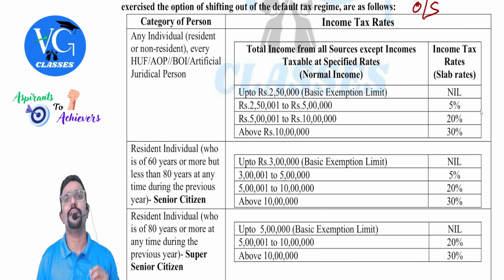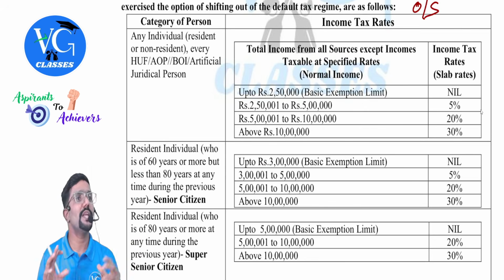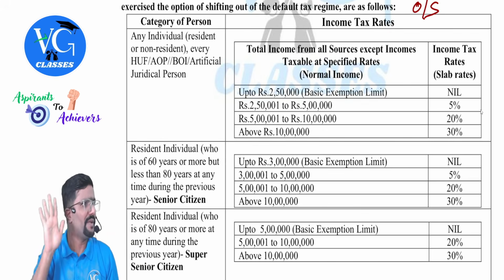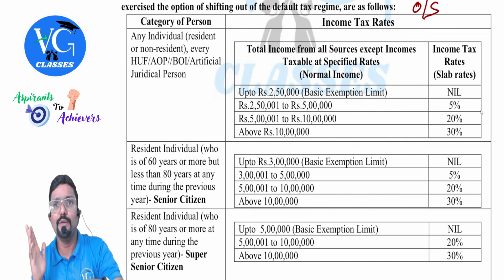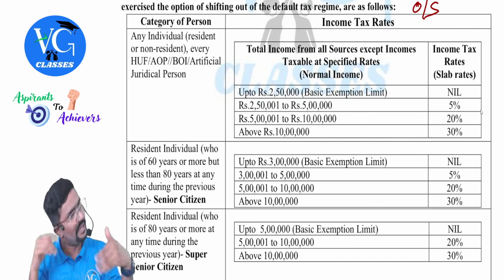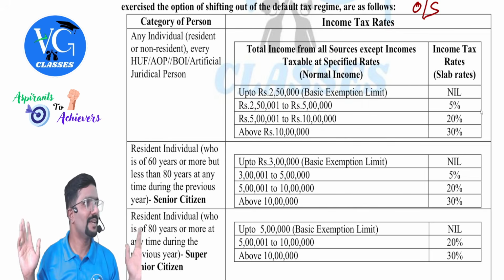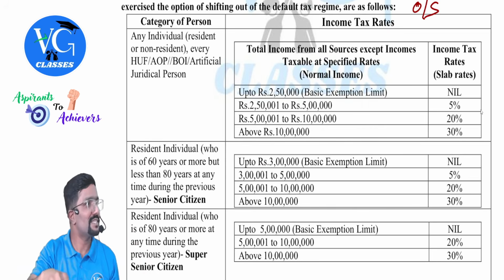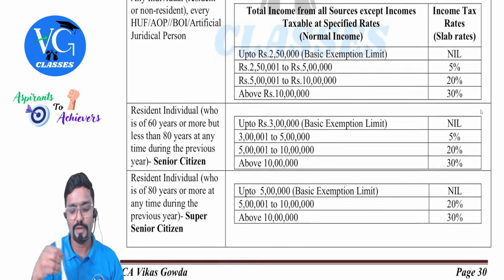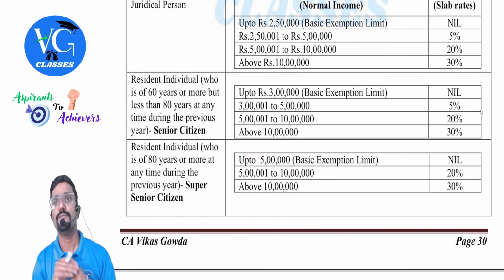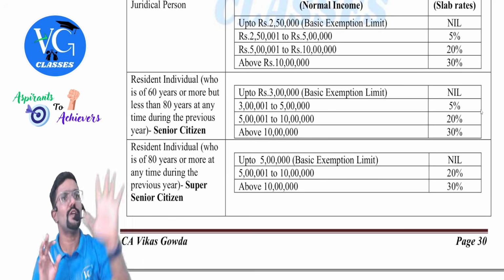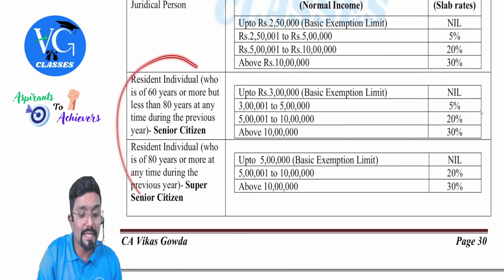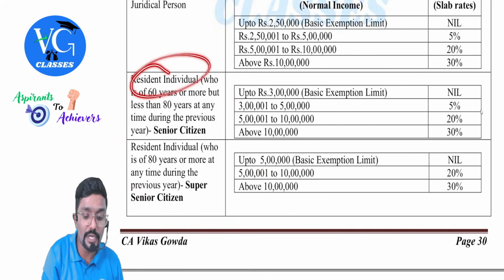That's all. Next, sir, what if a resident individual is aged 80 or more at any time during the previous year? 80 or more includes any number after 80. In that case, basic exemption limit is 5 lakh. The first slab is not at all there. The 5% slab is not at all there for them. Hope you guys are getting. Please be careful. This higher limit is available only for resident individual.